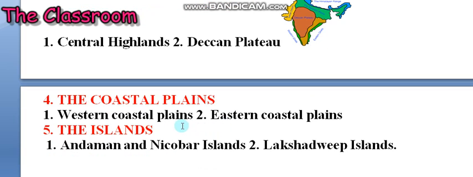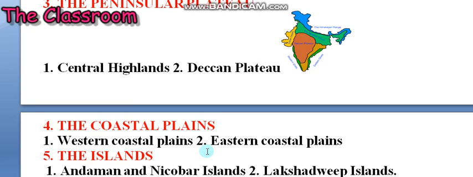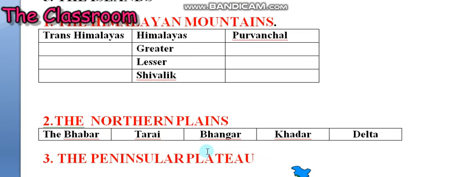The coastal plains are divided into Western Coastal Plains and Eastern Coastal Plains. The Western Coastal Plains lie between the Western Ghats and the Arabian Sea. They extend from the Rann of Kutch in the north to Kanyakumari in the south, and their width is 10 to 80 km.